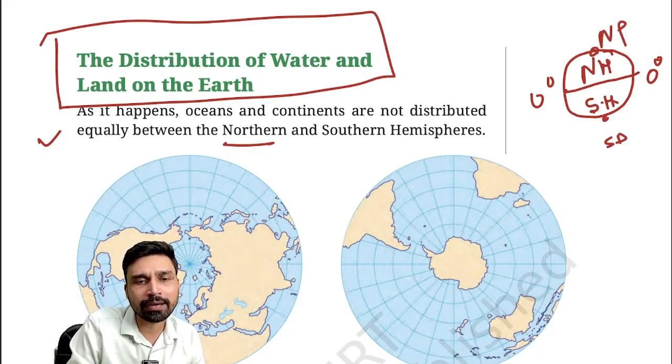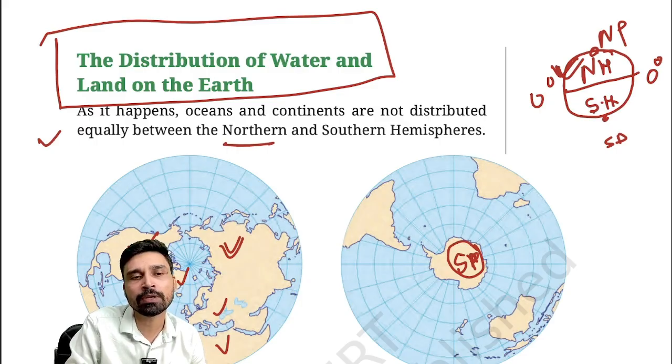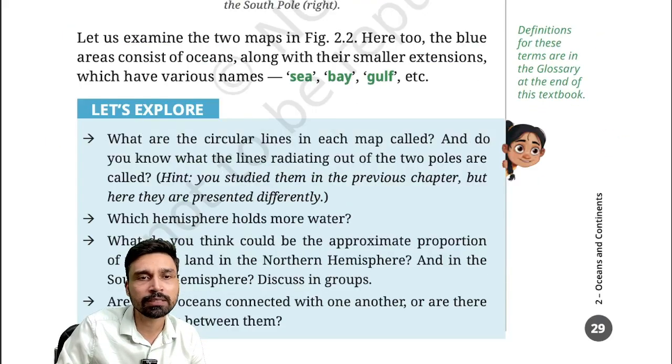So what we see, if you look at this particular image of the earth, is that the majority of the land masses are found in the northern hemisphere. You can see most of the continental land masses: Europe, Asia, Africa, North America, Greenland. All of these are largely in the northern hemisphere, and in between them you'll find patches of blue ocean. If you look at the image of Earth from the perspective of the South Pole, the southern hemisphere, you can see the extent of land masses is very small. The majority of the surface is covered by ocean itself. That's what we have to keep in mind by looking at this image.